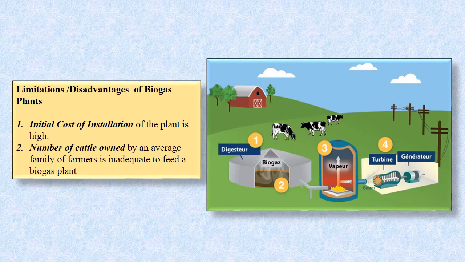What are the limitations of biogas, or we can say the disadvantages of biogas? The initial cost of installation of this plant is high. The number of cattle owned by an average family of a farmer is inadequate to feed a biogas plant. If we want to generate a huge amount of biogas, then more cow dung is required, and not every farmer has that many cattle to feed the biogas plant. So that is one disadvantage.